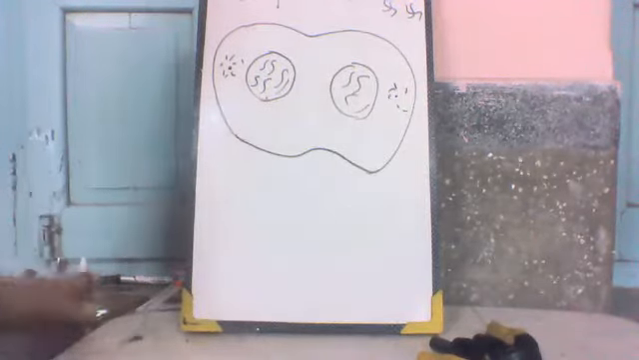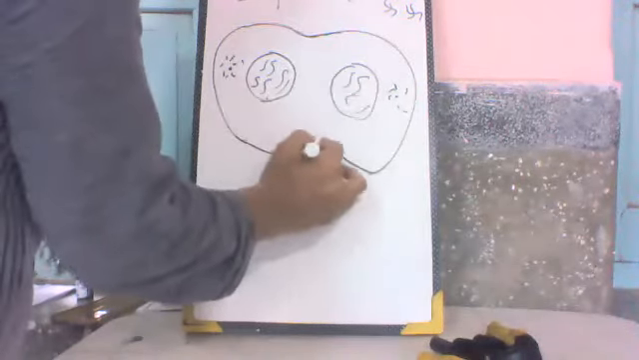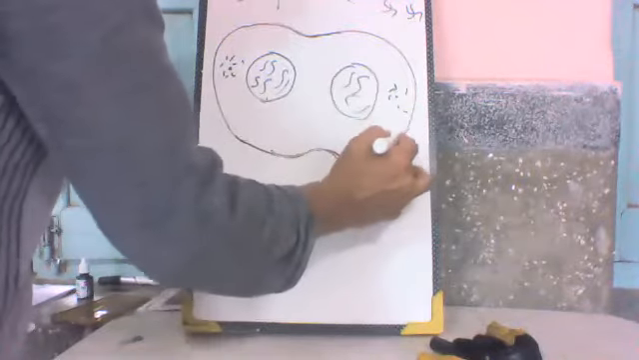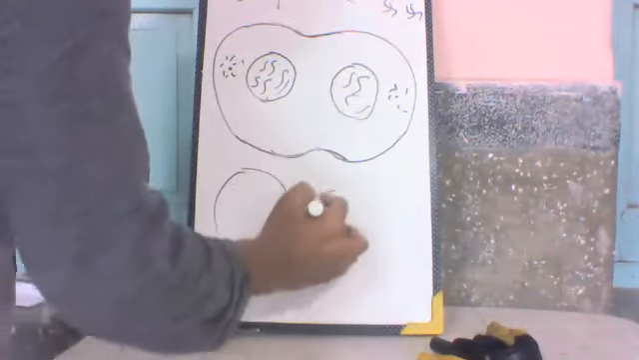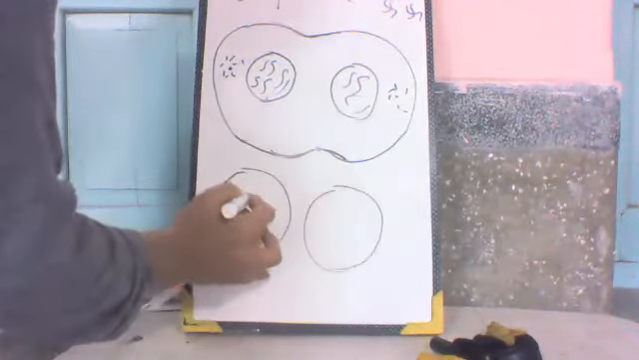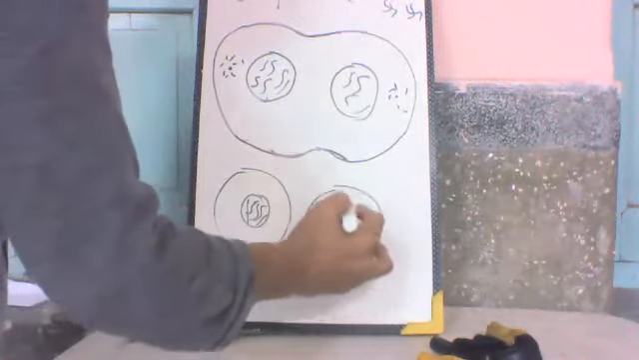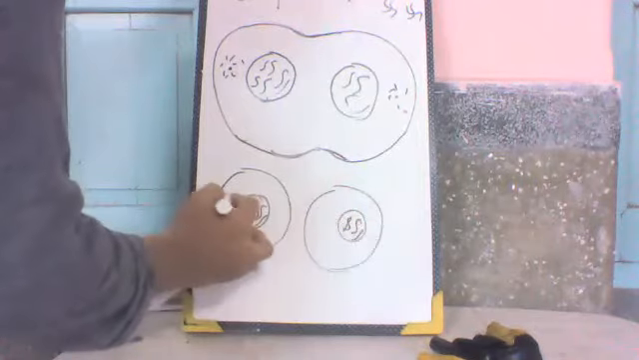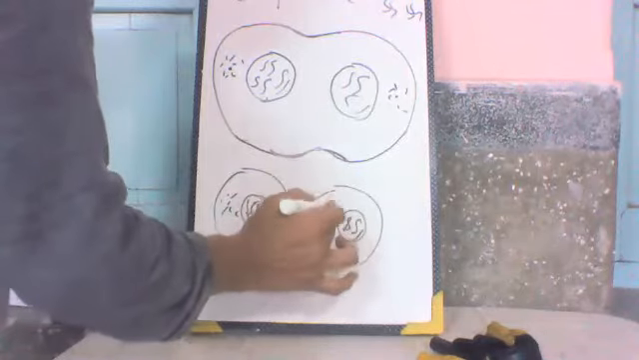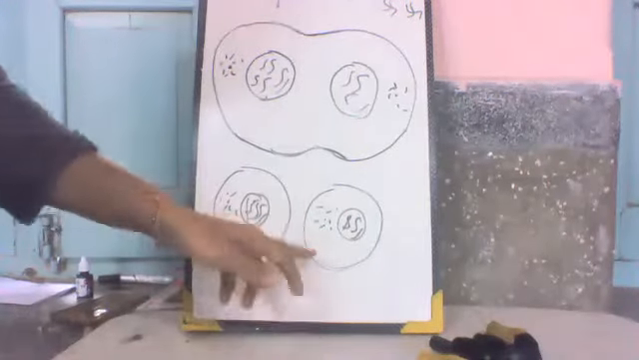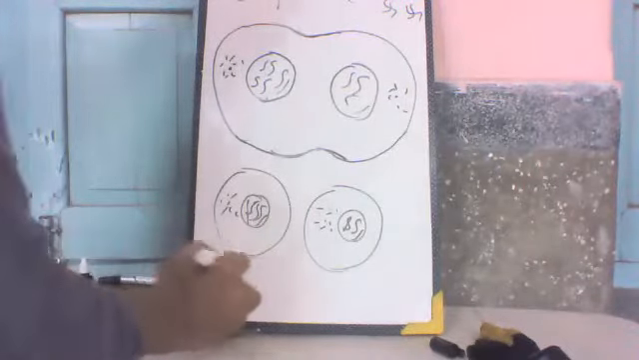The cleavage furrow starts. There is a furrow starting, the cleavage of the cell. And at the last of this telophase, we can find the two daughter cells, and centrioles and spindle fibers are again absent here. This is the daughter cell, and they are small in size.